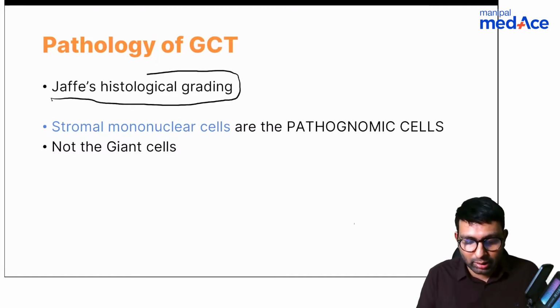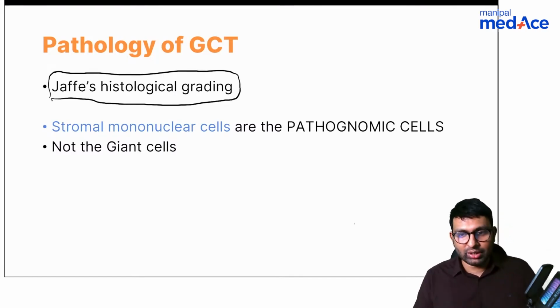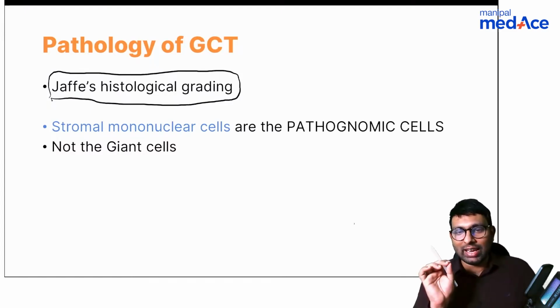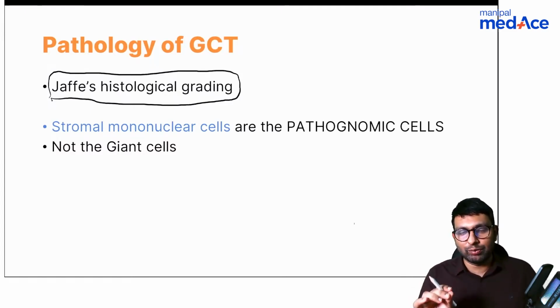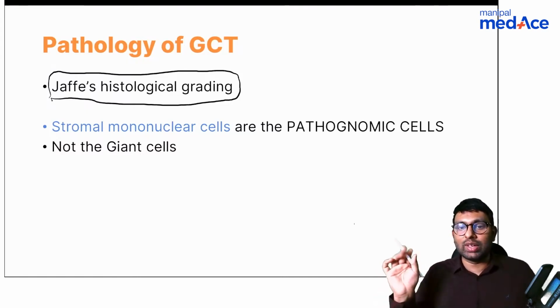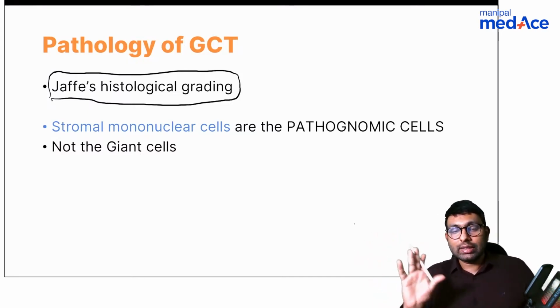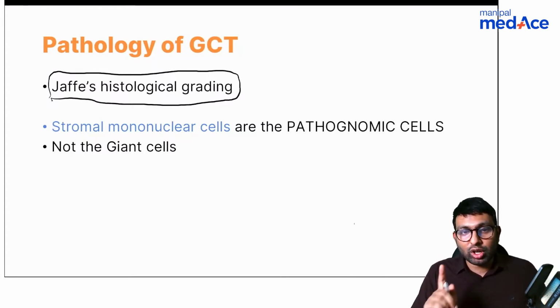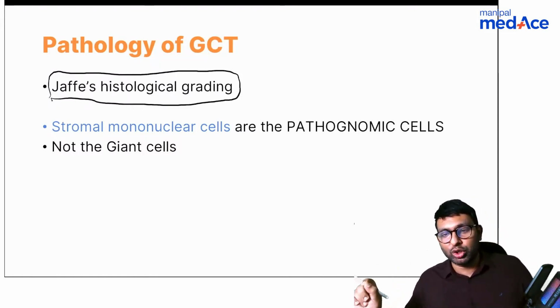I'm sorry, I'm making it a little more complex for you, but because it's INI-CET exams, they might ask you these things, so remember this. And one very important concept which students always get confused with, when we ask them which is the pathognomic cell in GCT, they'll always say, because it is giant cell tumor, the giant cell is the pathognomic cell, but that is not the answer. The pathognomic cell, the main tumor cell, is a stromal mononuclear cell, not the giant cell. Okay. In giant cell tumor, pathognomic cell is a stromal mononuclear cell.